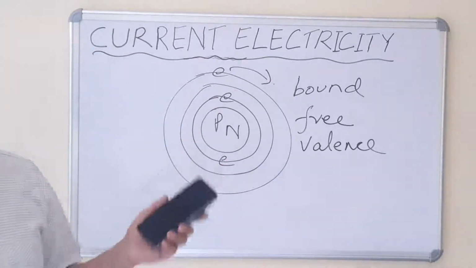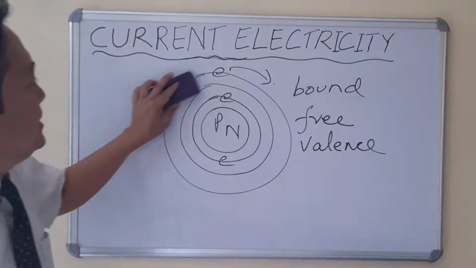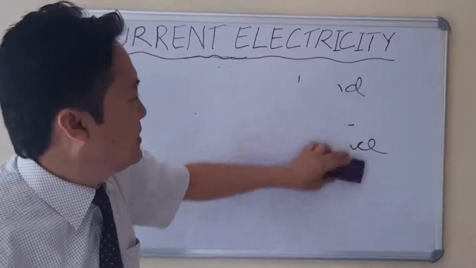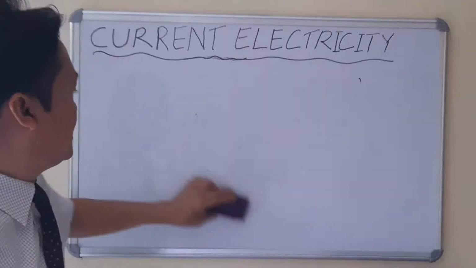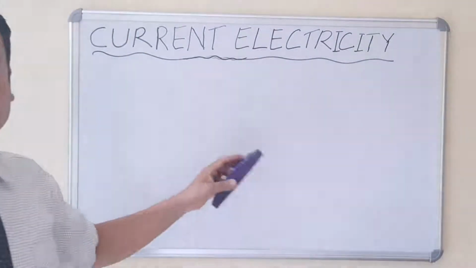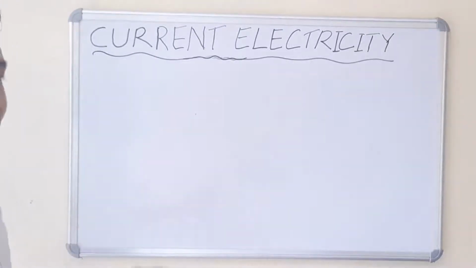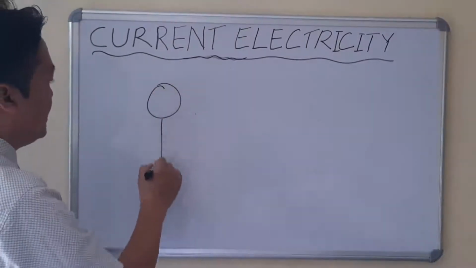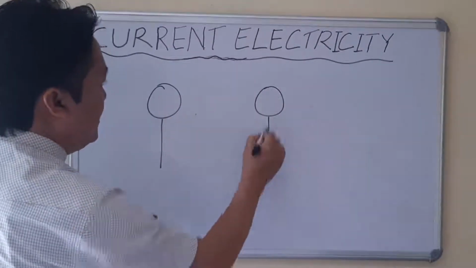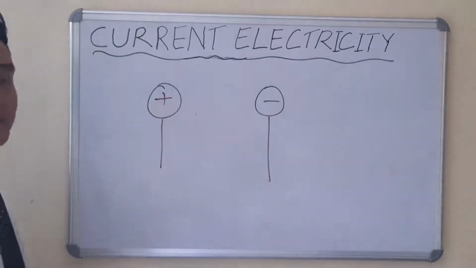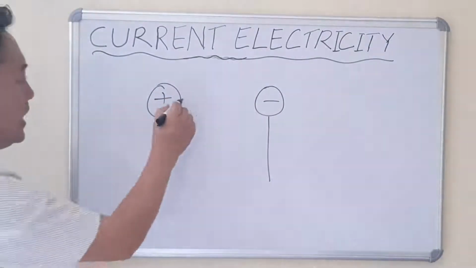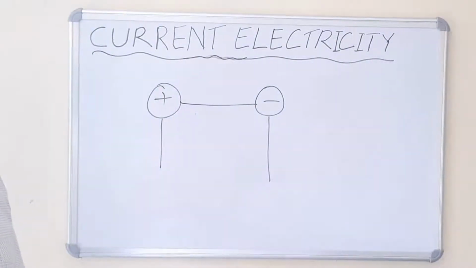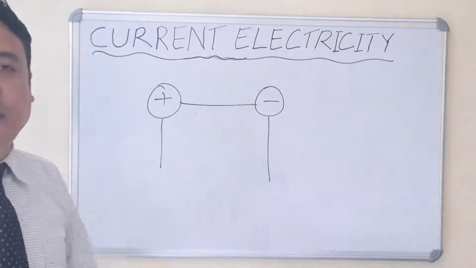Now after that, let us consider what determines the flow of electrons. As you know, electrons flow from one end of the conductor towards the other end. And from where will they flow, and where do they flow? So let us consider this is a conductor, negative and positive. These are the charged conductors, and they are connected by a connecting wire.